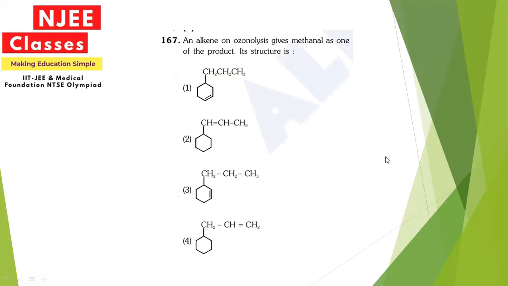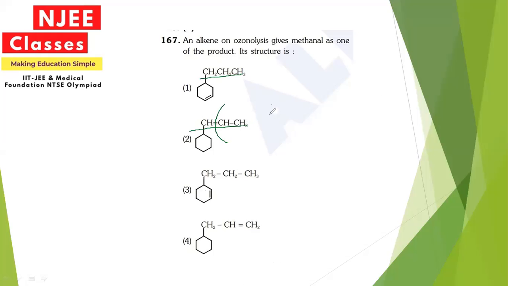Now, an alkene on hydrolysis gives methanol as product. Its structure is, now various structures are given. Let us see which will give the methanol. Since on ozonolysis the process requires an alkene, this one cannot work because it does not have any double bond. If you try to connect this, it will release ethanol, not methanol.